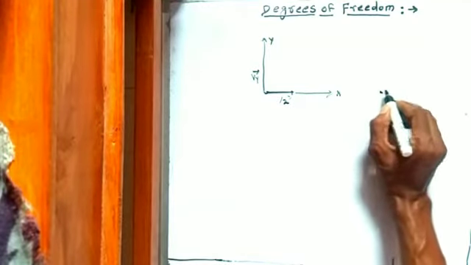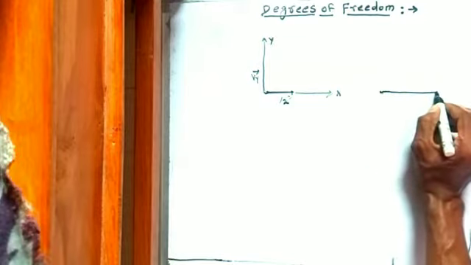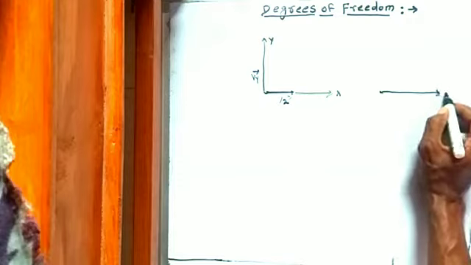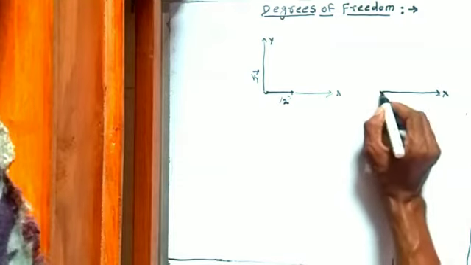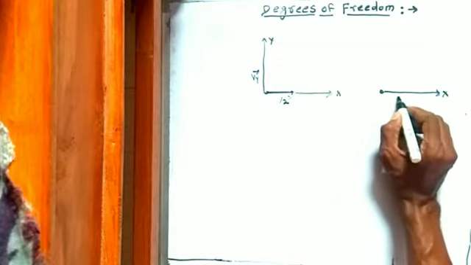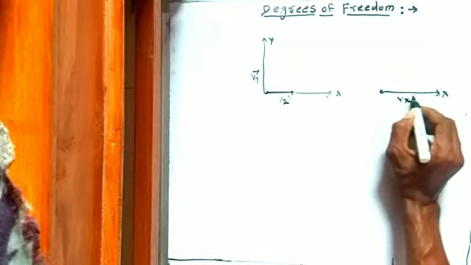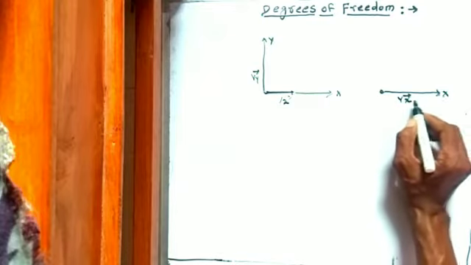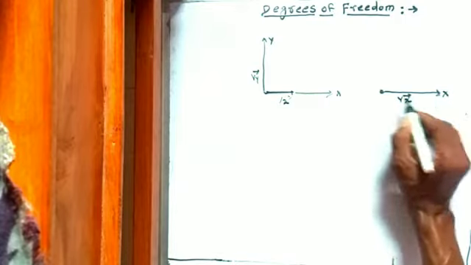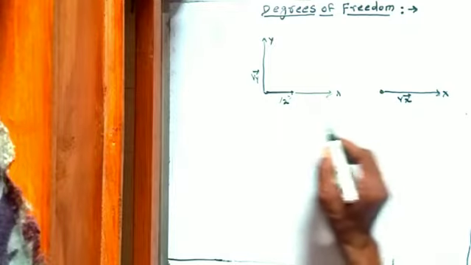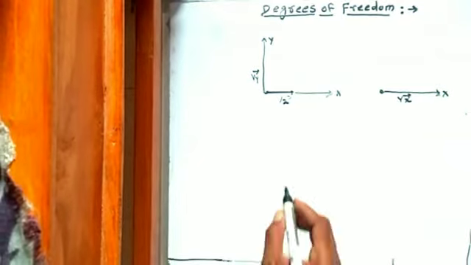Suppose the molecule is restricted to move in a single line, then it requires only 1 coordinate to specify its location and 1 velocity component Vx for the x-axis to describe its motion.